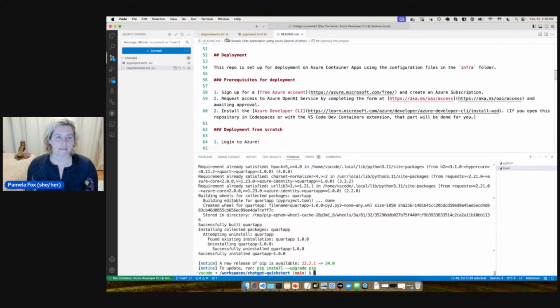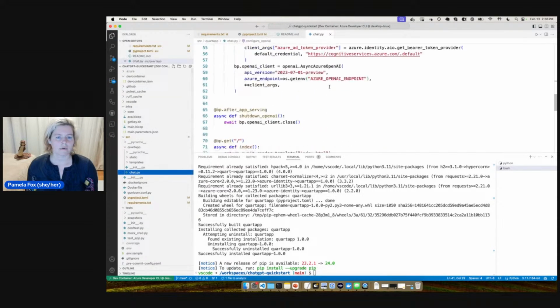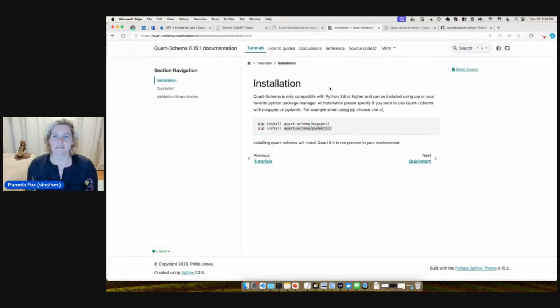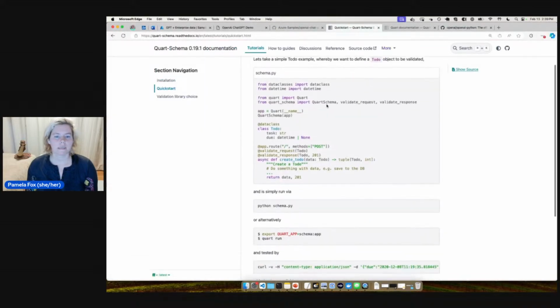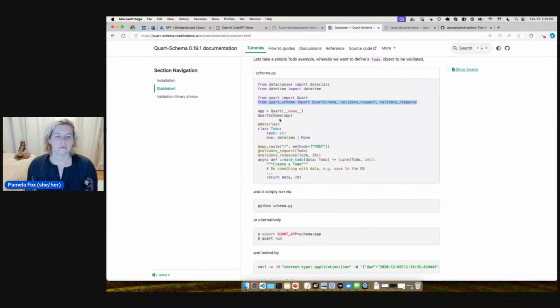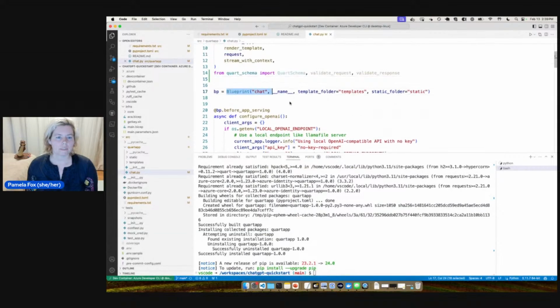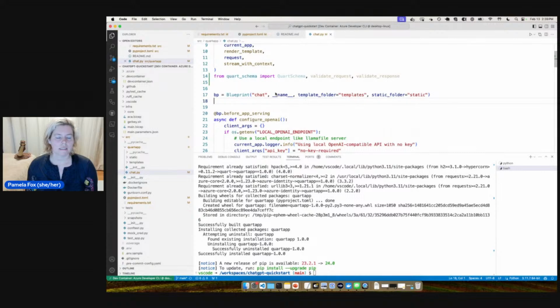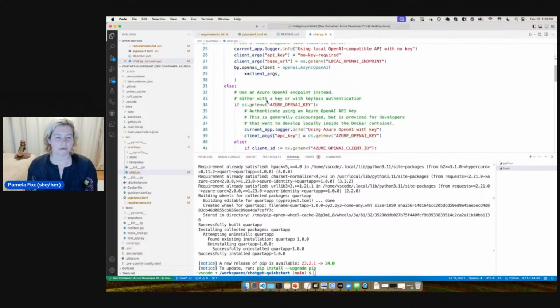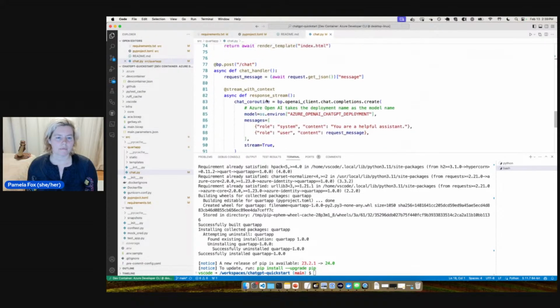All right. So now we should be able to bring in the Quart-Schema classes. Let's take a look at the documentation for Quart-Schema. It says from Quart-Schema, we import all these things. And then after we construct the app, we wrap the app in the QuartSchema constructor. I actually use a blueprint in order to make this app. Blueprints are a way of modularizing your app, so you can have a blueprint which has a bunch of routes on it.